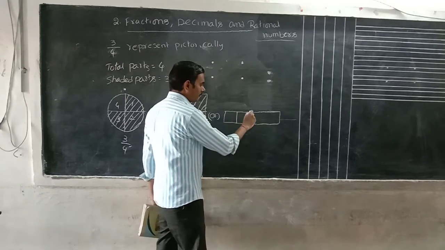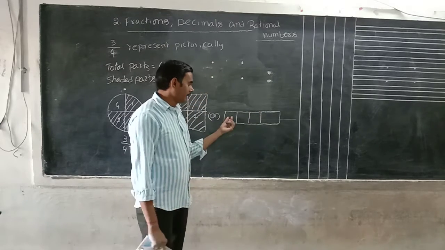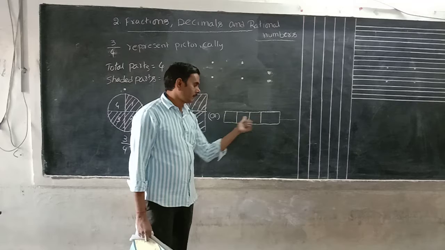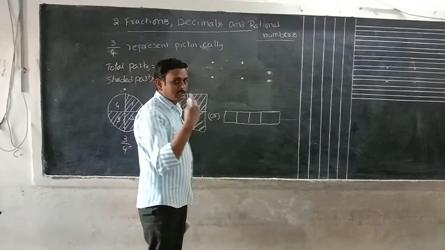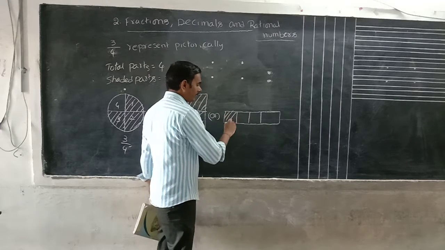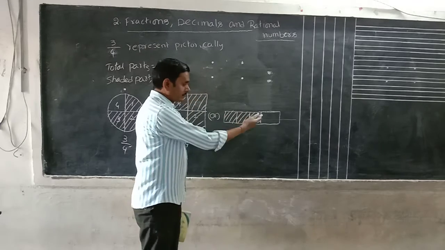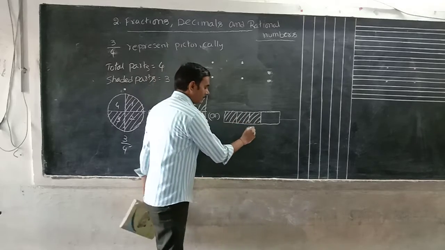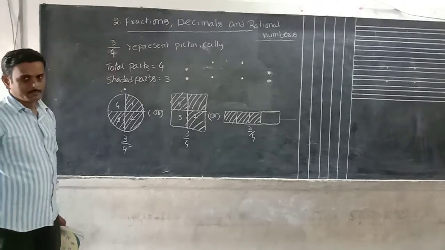Okay, this also we can take as a rectangle. Separate into 4 parts: 1, 2, 3, 4. After separating into 4 parts, shade any 3 parts. Continuous shading is also fine, no problem. 3 parts are shaded, 1 is unshaded. This also we can count as 3 by 4. Okay, this is the answer.